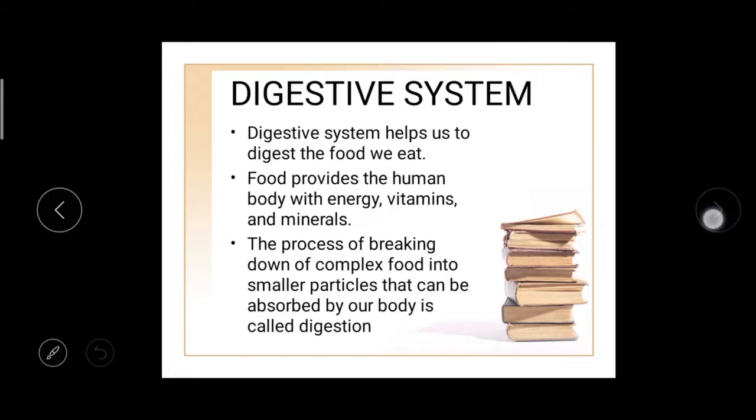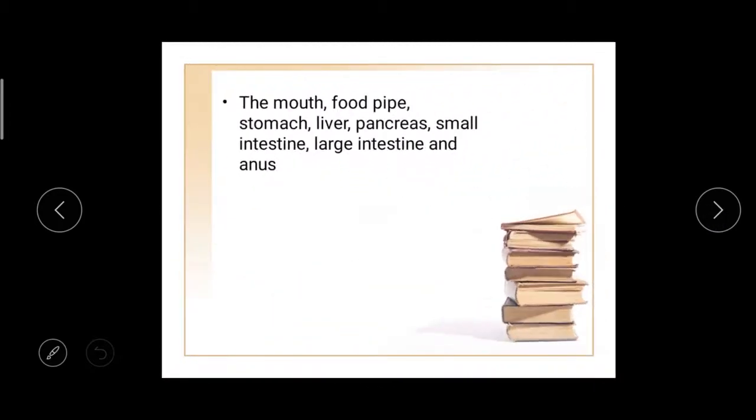Next, what are the organs involved in the digestive system? Mouth, food pipe, stomach, liver, pancreas, small intestine, large intestine and anus. These are the organs included in the digestive system.